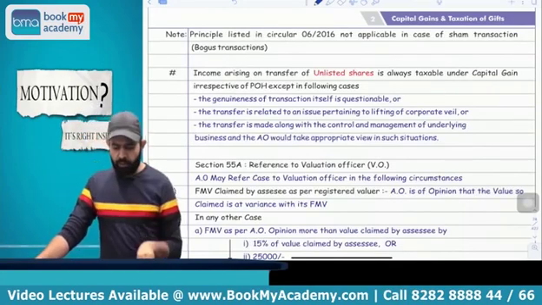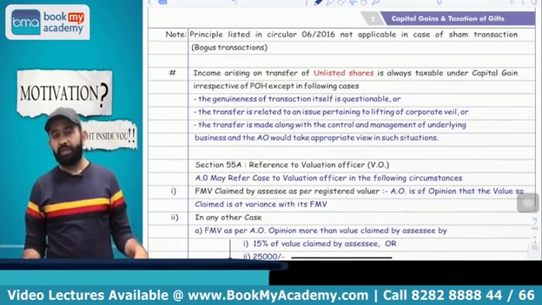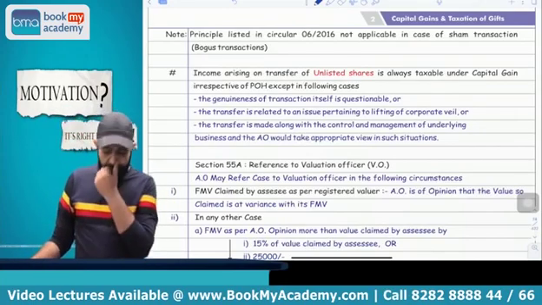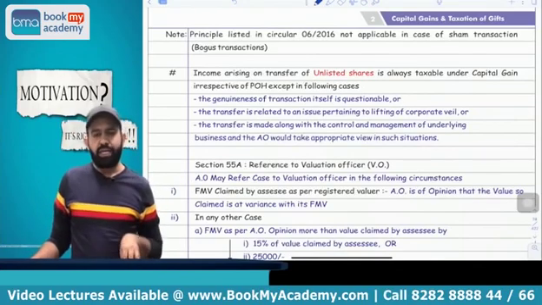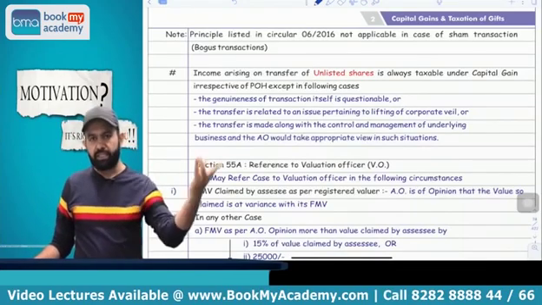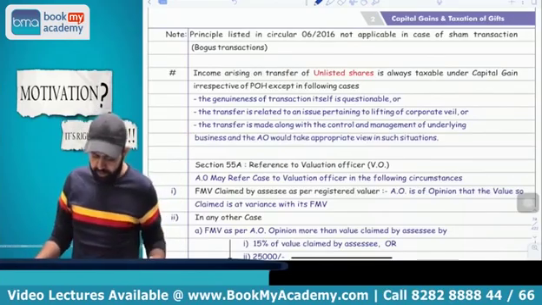But suppose the transaction itself is questionable, like the lifting of the corporate veil type of transaction and all. In that case, the assessing officer may take another view in case of unlisted securities. You got my point or not?